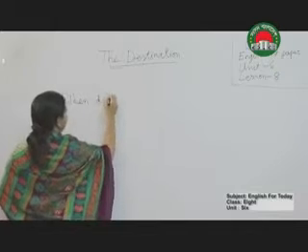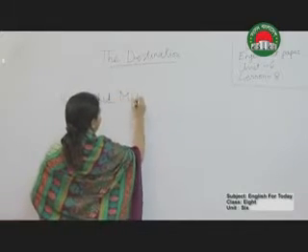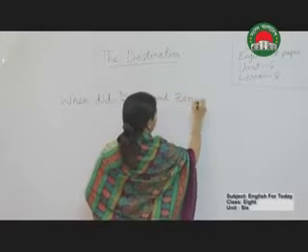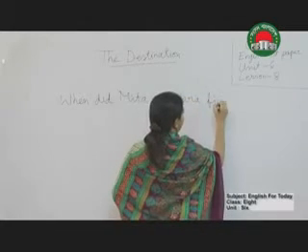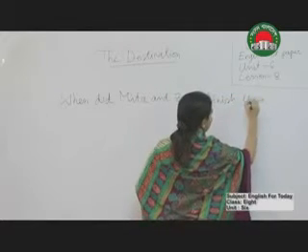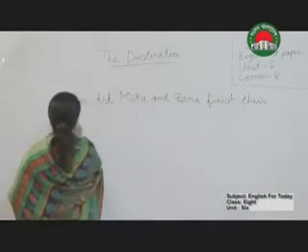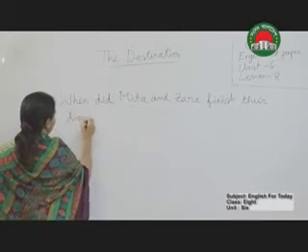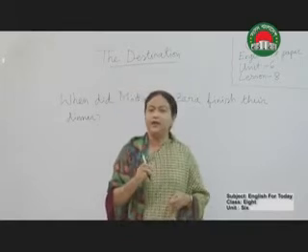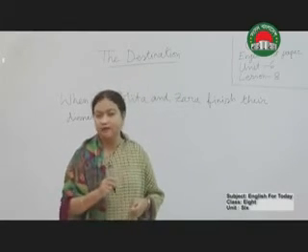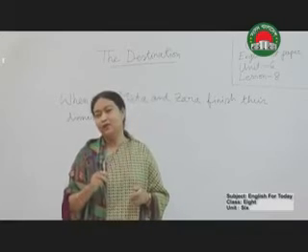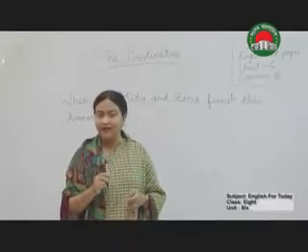When did Mita and Zara finish their dinner? Okay, after reading you have to answer this question and at the same time you have to look at the new vocab.